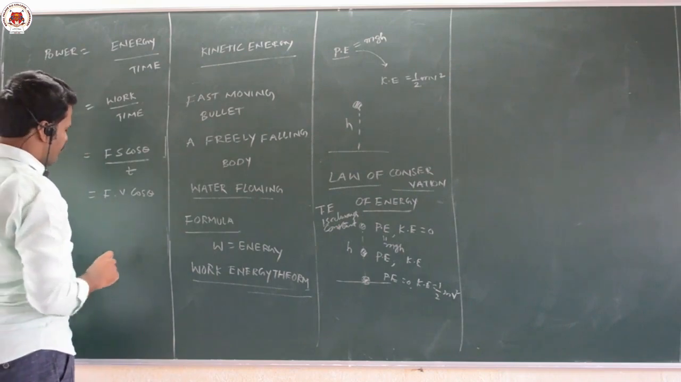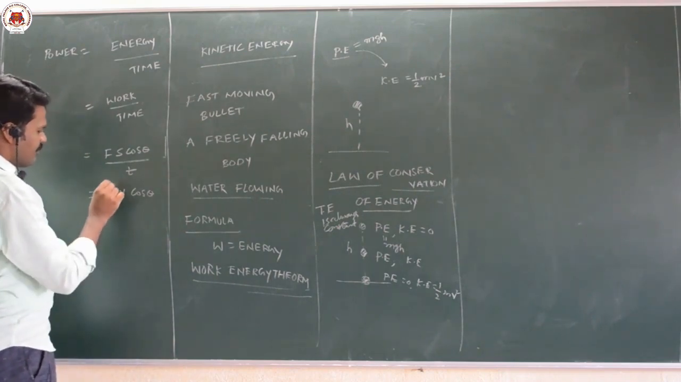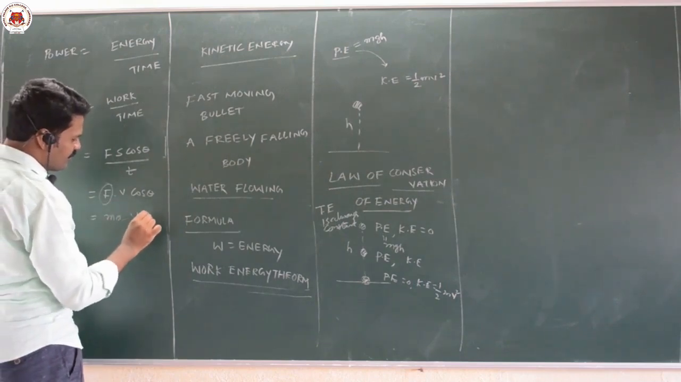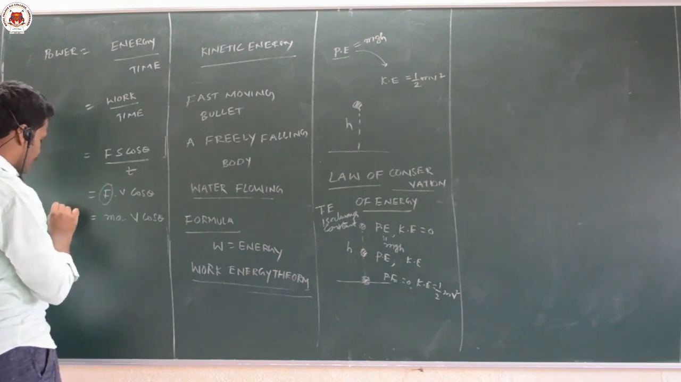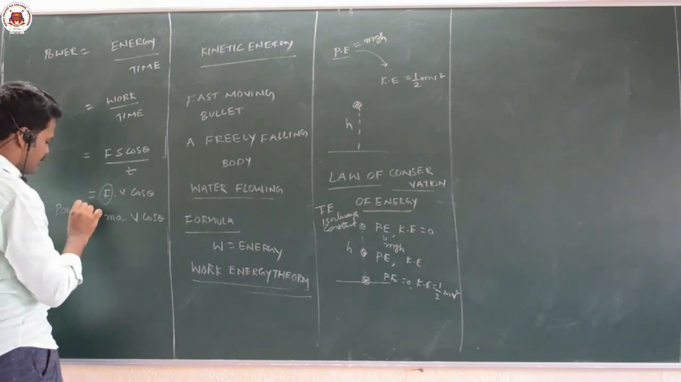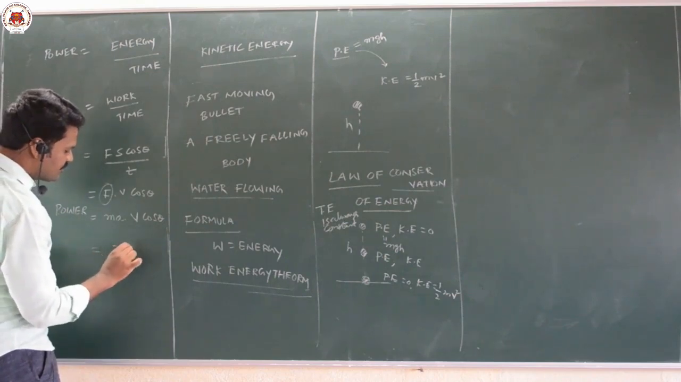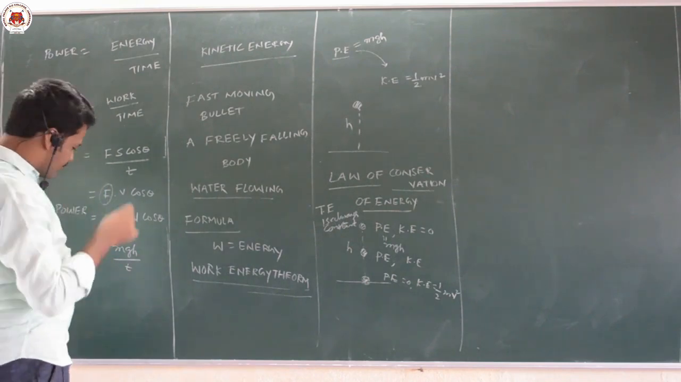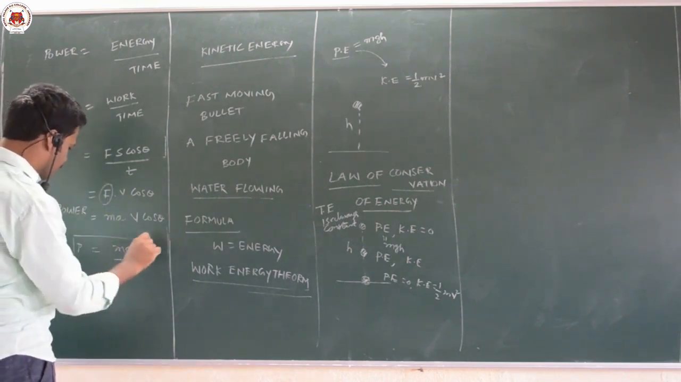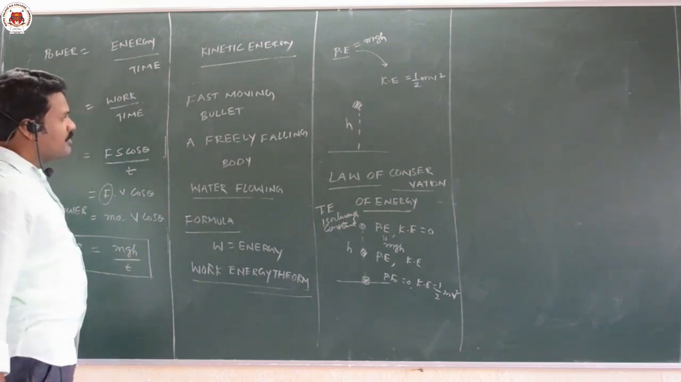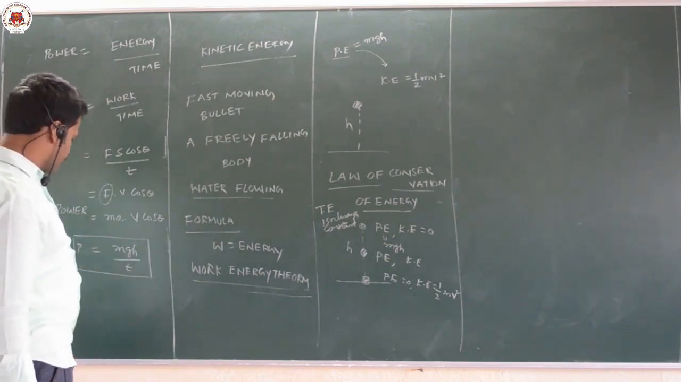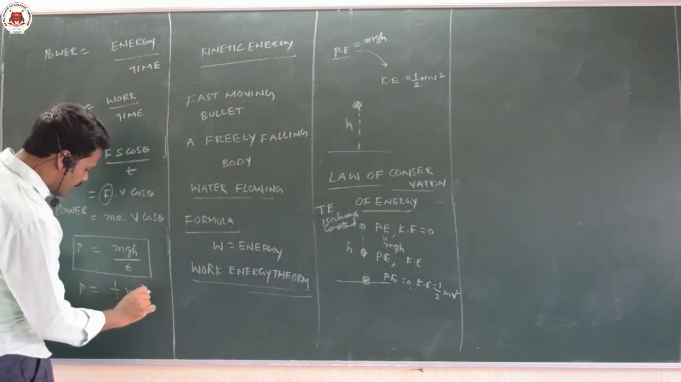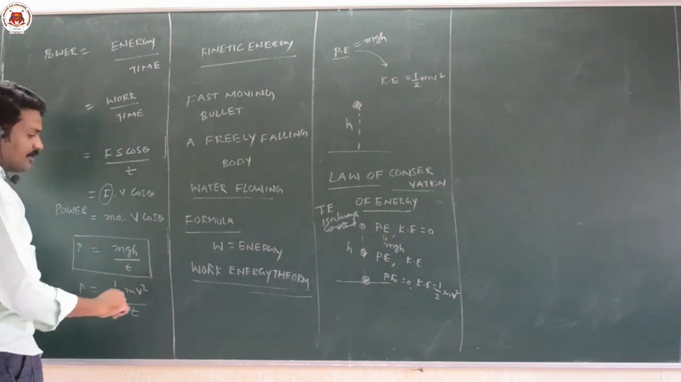This is power. Again, force you can write as mass into acceleration: ma into v into cos theta. So this is the formula for power. Power in terms of potential energy we can write as mgh by time. How much work you are doing in how much time is called power. And power in terms of kinetic energy is half mv square by time taken.